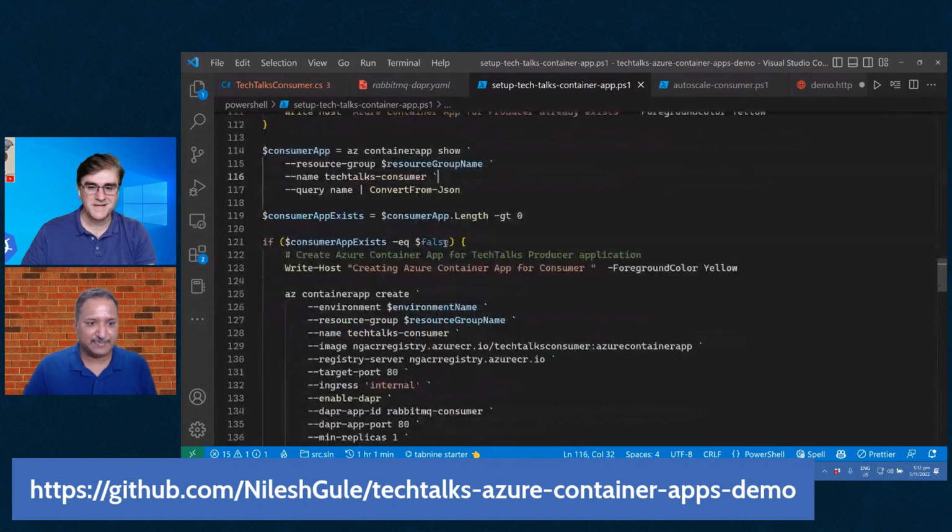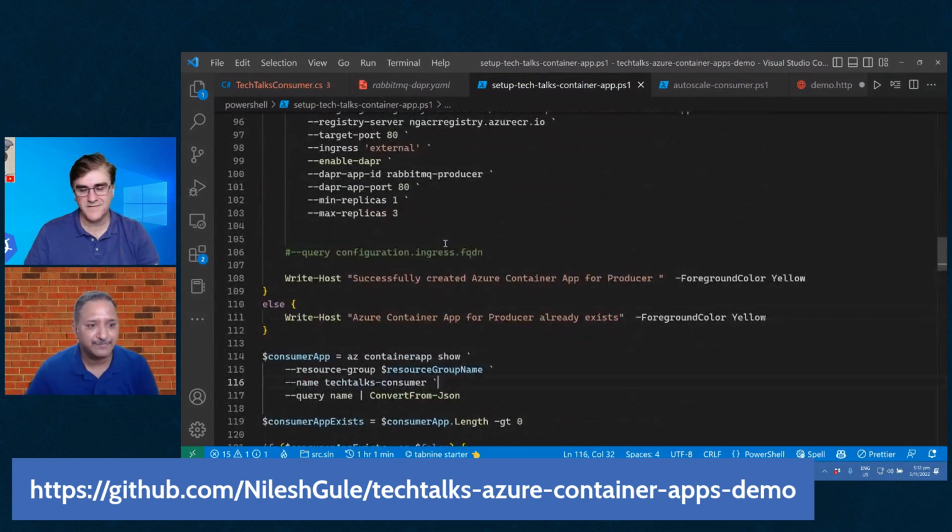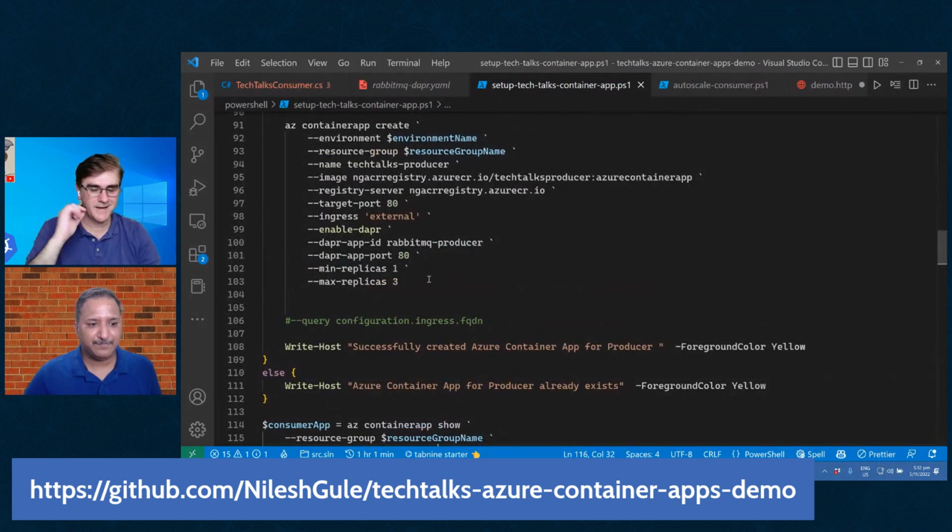Nilesh, there's just one nice thing there. Even when you have one replica, if you're not receiving calls for that, you just pay like a standby fee. You don't pay the full amount. That's a nice thing on container apps that you don't have on other services. Yes, that's a very good point, George. And in fact, we can scale to 0 as well.